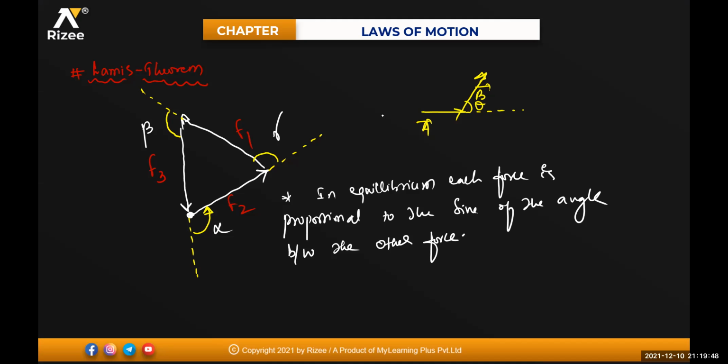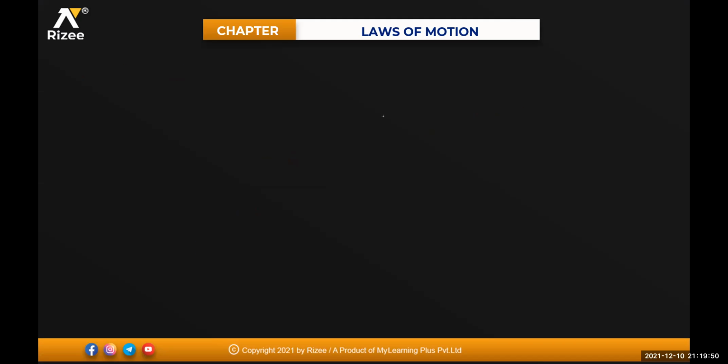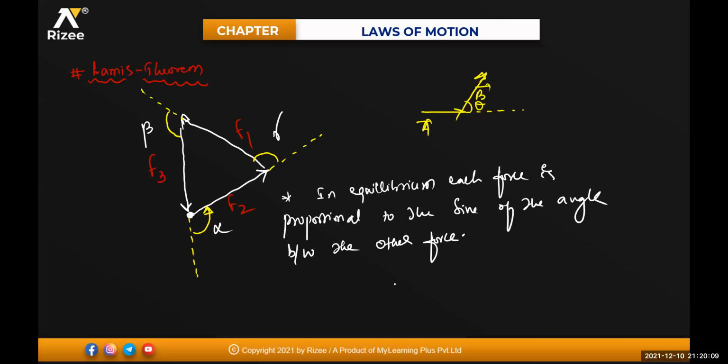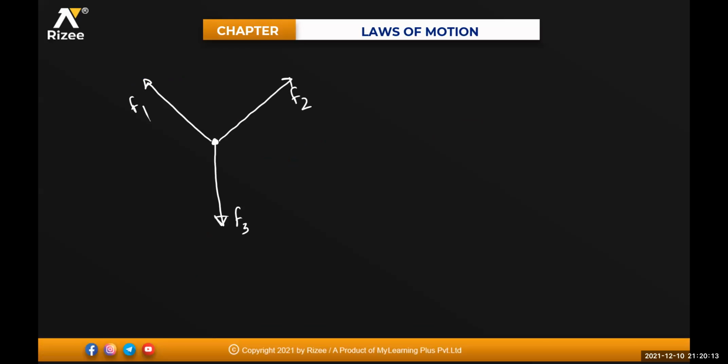Clear? If I need to draw it in the basic condition, like see, if I take this one particle, one force acting on this particle is like this. One force acting on the particle is like this. One force is acting on this. This is your F3 in this direction. This is your F2 in this direction. And this one is your F1 in this direction. See the diagram? See this. F1 is in this direction. So I kept that value F1 as it is. This is your particle.